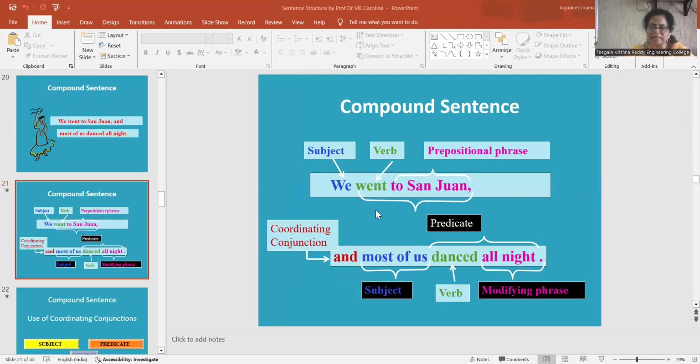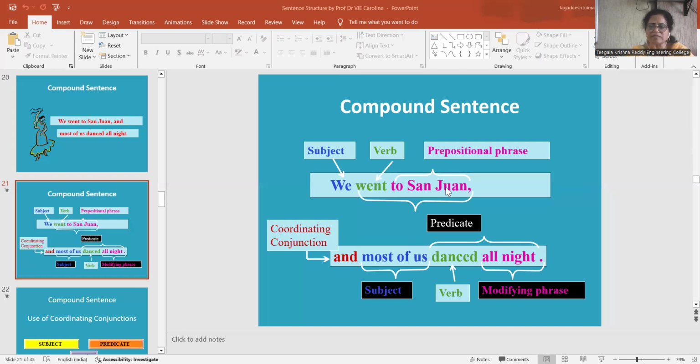So another example, let us see. We went to San Juan. So we is the subject. In a little more elaborate way, we are seeing the example. We is a subject. Went is a verb. Went to San Juan is a predicate actually.